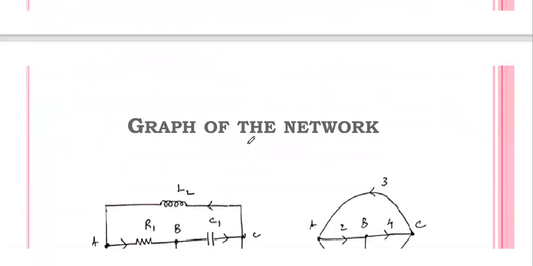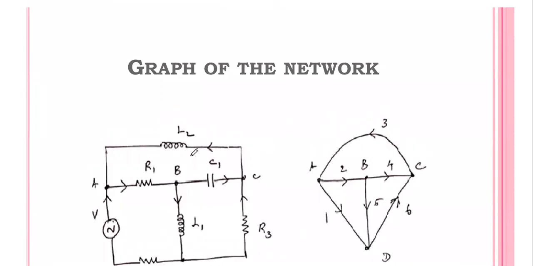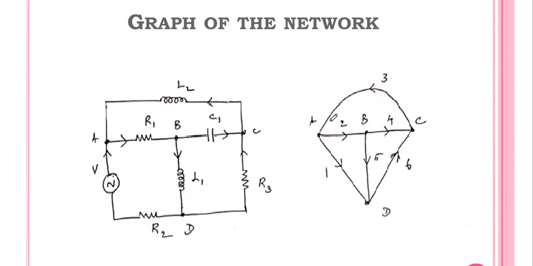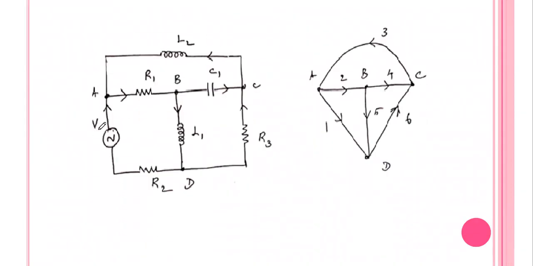Here we will see one example. This is the given network or circuit, and for this network we have to draw the graph. First, in order to draw the graph, we have to identify the nodes. Already you know, a node is the meeting point or intersection of two or three elements. You see here, this is one node, the meeting point of this branch and this branch. Take this node name as A.